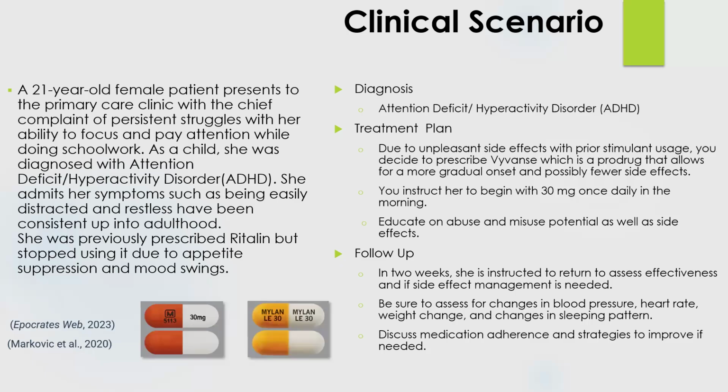So she has a prior diagnosis of attention deficit hyperactivity disorder. Treatment plan: due to the unpleasant side effects with prior stimulant usage, we decided to prescribe her Vyvanse, which is a prodrug and allows a more gradual onset of effects, possibly providing fewer side effects. We're going to instruct her to begin by taking 30 milligrams once daily in the morning. We're going to educate her on the abuse and misuse potential, as well as the possible side effects. And then along with our prescription, we want to refer her to cognitive behavioral therapy.